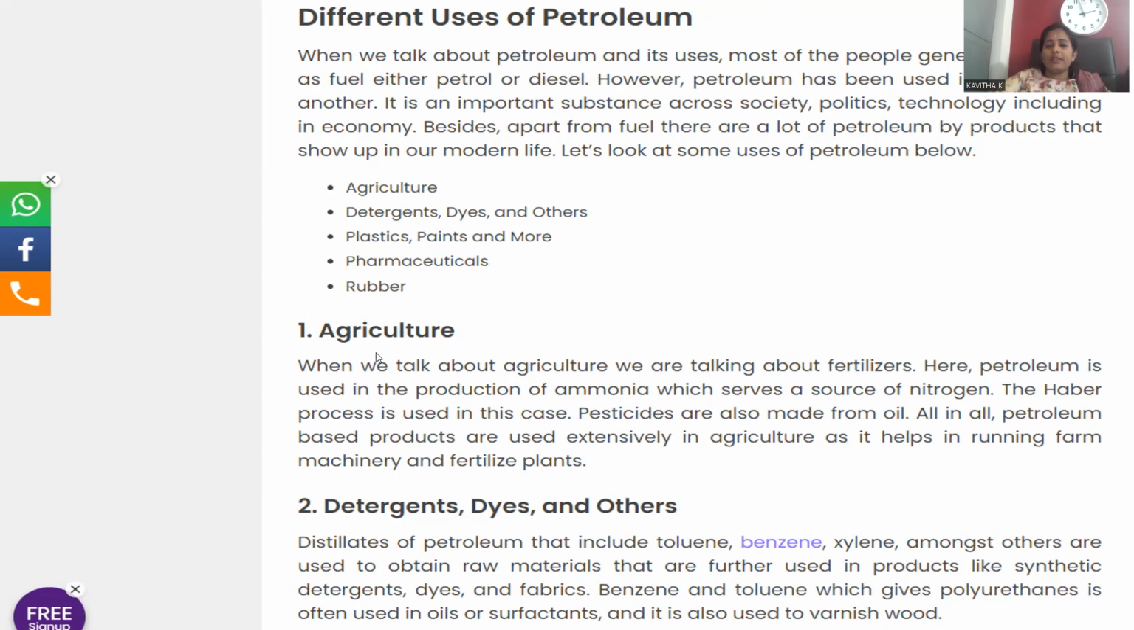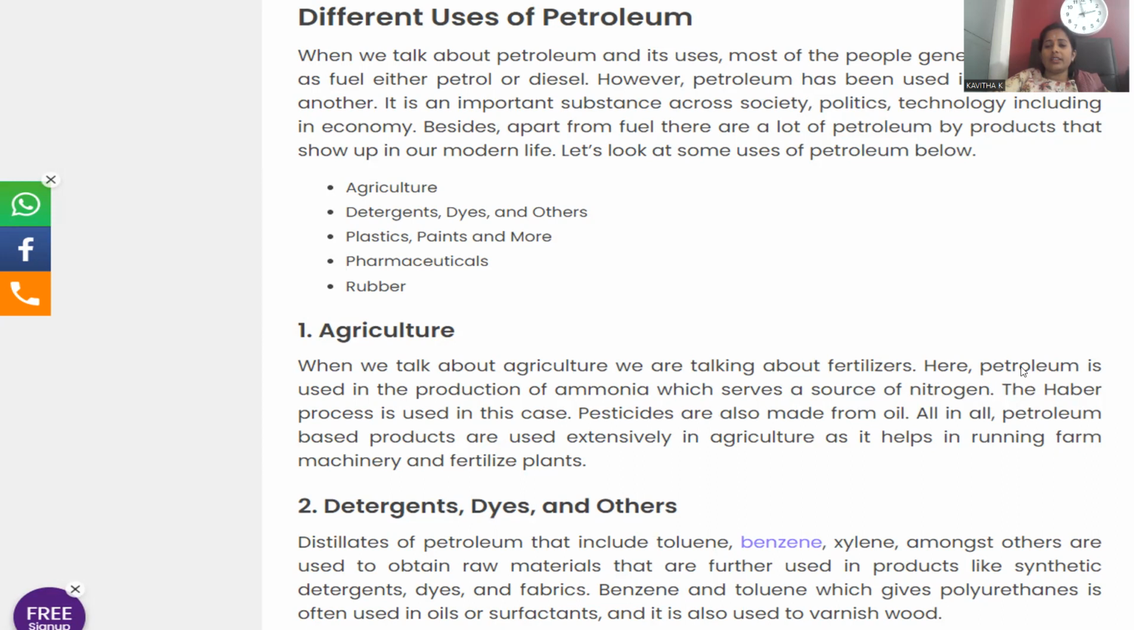Let's go with the agricultural application. When we talk about agriculture, we are talking about fertilizers here. Petroleum is used in the production of ammonia. The most important thing is ammonia synthesis in the case of fertilizers, right? The maximum extent of required elements are NPK, and in that, nitrogen is more essential for protein synthesis, so ammonia-related fertilizers are abundantly applied in agricultural fields. In the production of ammonia, starting from nitrogen, petroleum is used in this method, and it serves as a source of nitrogen as well.